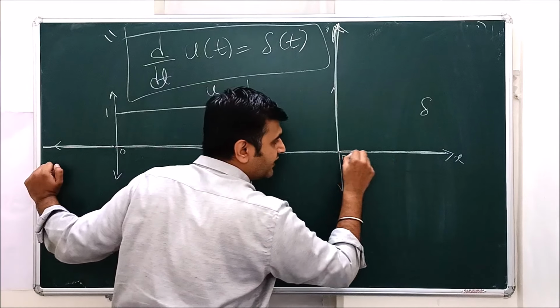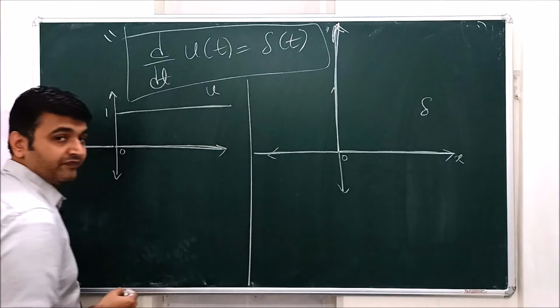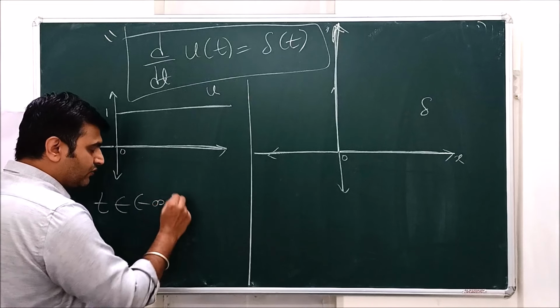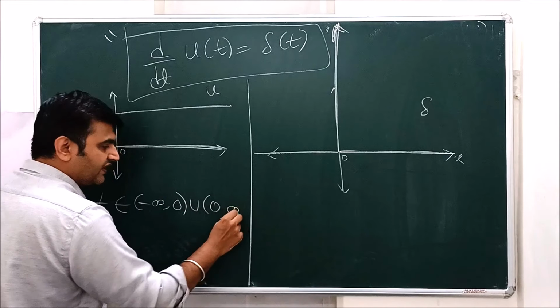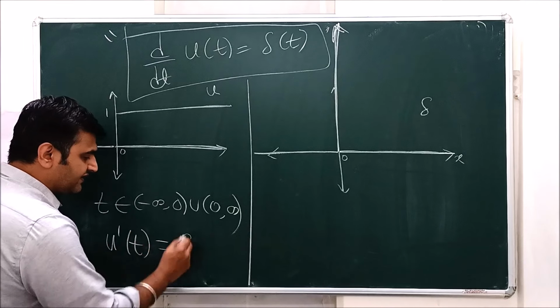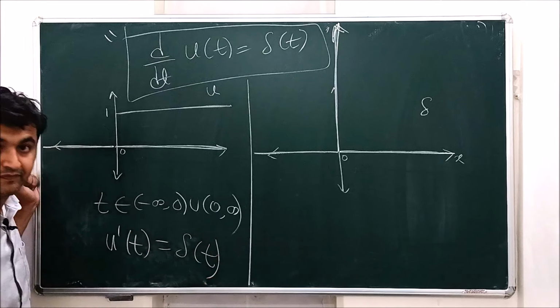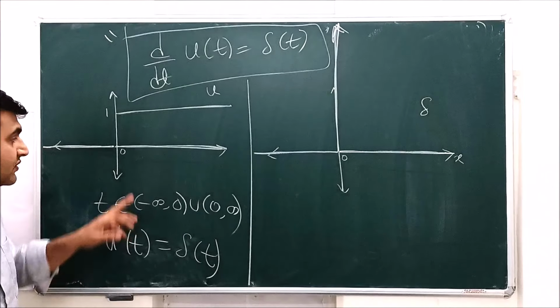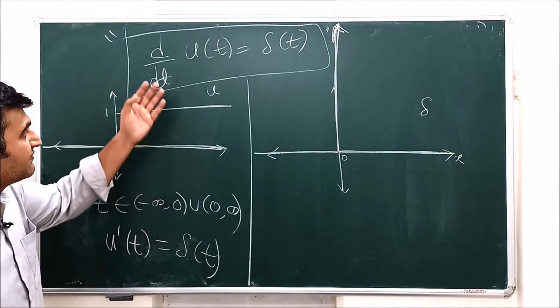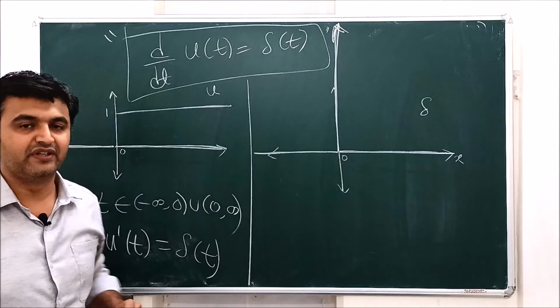You can see in delta it's 0 everywhere. So for t in the interval minus infinity to 0 union 0 to infinity, the derivative of the unit step function is the delta function. The only problem occurs at 0. There's only one point of difference, and that's why people write this.